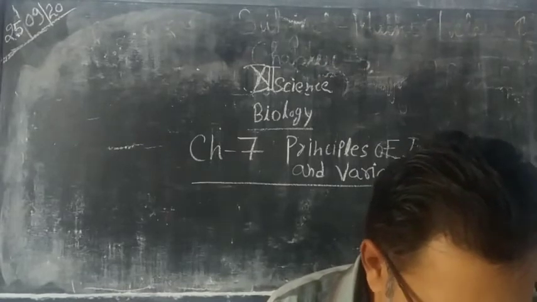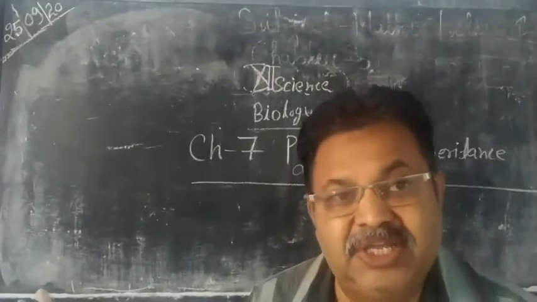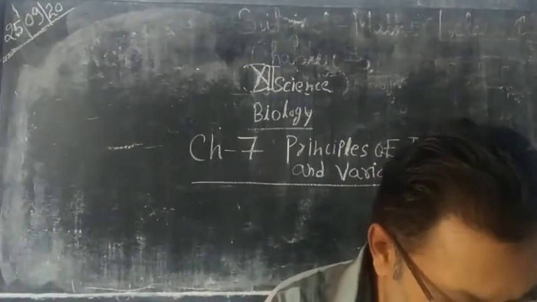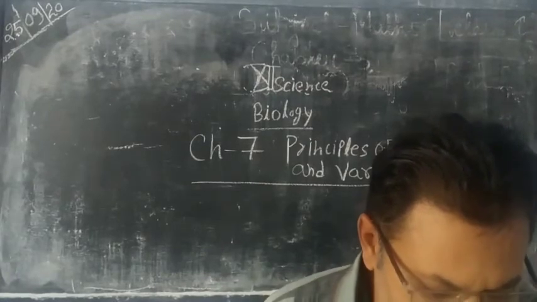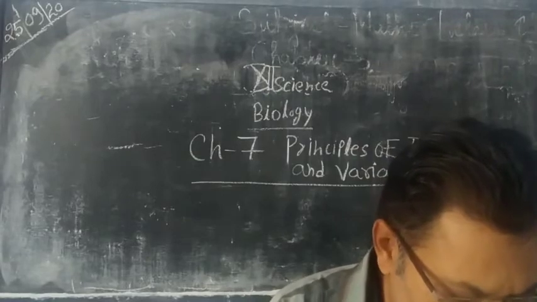Gene recombination does not take place, but gene recombination takes place in the offspring. So these are some important things about the principle of inheritance and variation.